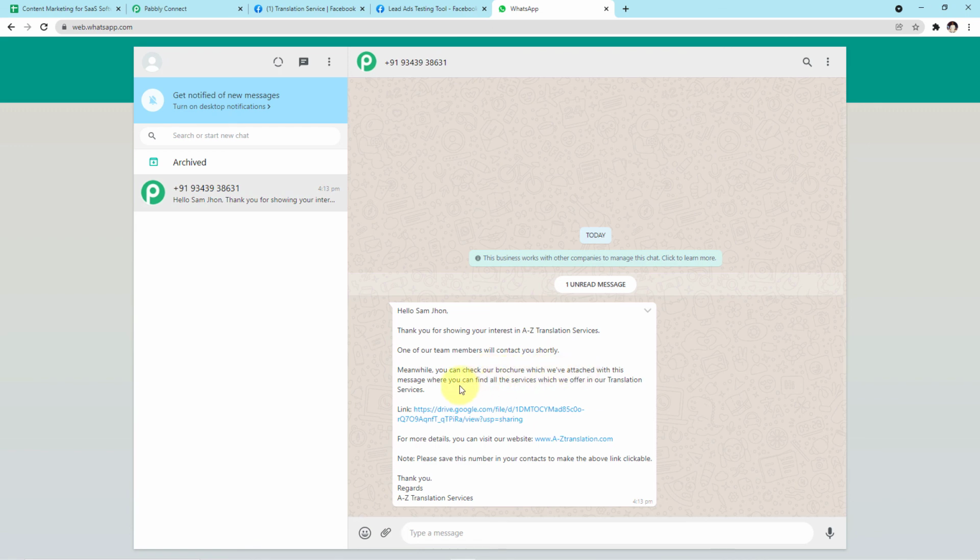Meanwhile, you can check our brochure which we have attached with this message, where you can find all the services which we offer in our translation services. Here's the link. For more details, you can visit our website. Note, please save this number in your contact to make the above link clickable." Generally, guys, when you save the number, only then the link becomes a hyperlink, or unless you save the number, this link will be a normal link only. So remember to attach a note for this with your template whenever you create your template for your customer. Okay, thank you, regards, A to Z translation services.